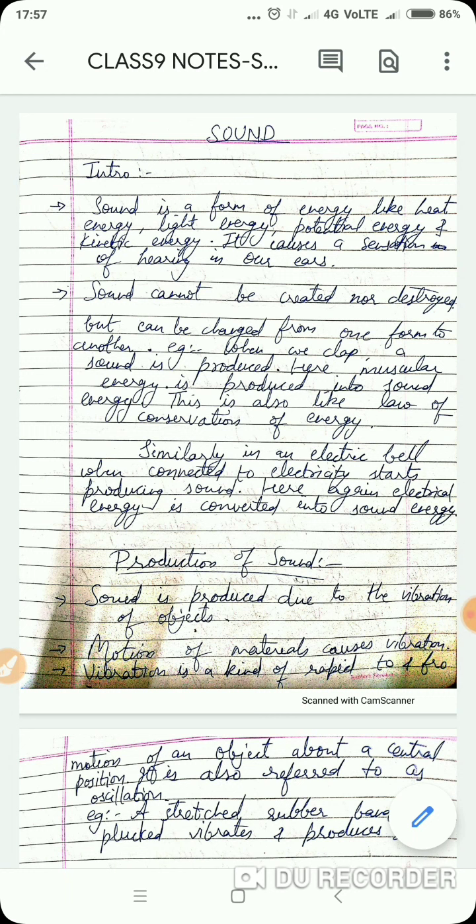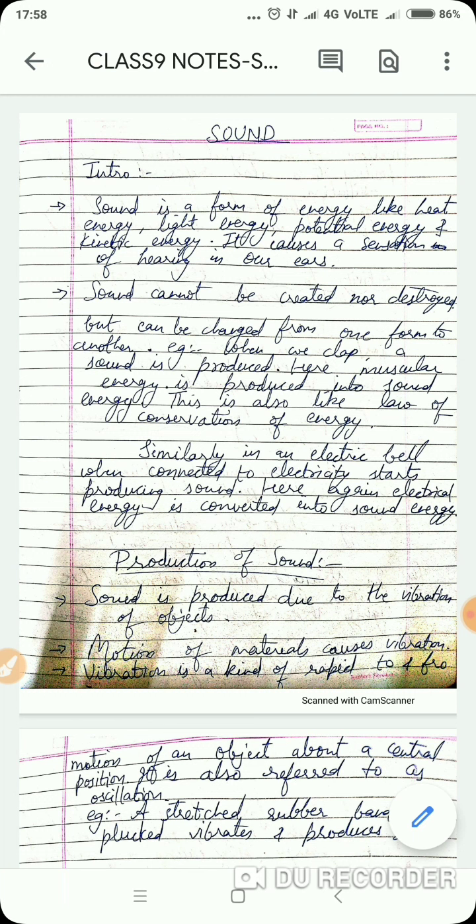Today we are going to start with a new chapter, that is sound, chapter 12 for physics. In this chapter we are going to discuss sound and so many activities to show that vibrating bodies produce sound, and some more activities to show that sound needs a material medium for its propagation. The types of waves also we will discuss.